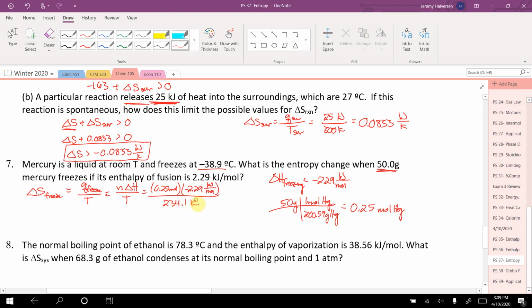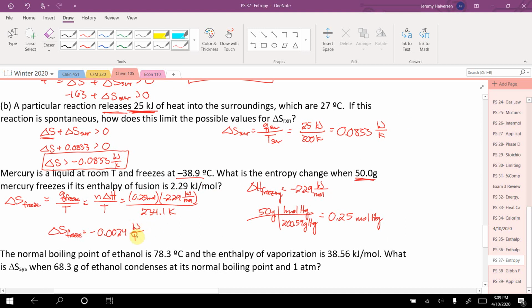So all I did was find the heat involved with freezing my 50 grams, divided by the temperature at which I'm freezing, and I can plug that in. And I get that the delta S of that process is going to be negative 0.0024. And what are those units? Kilojoules per Kelvin.